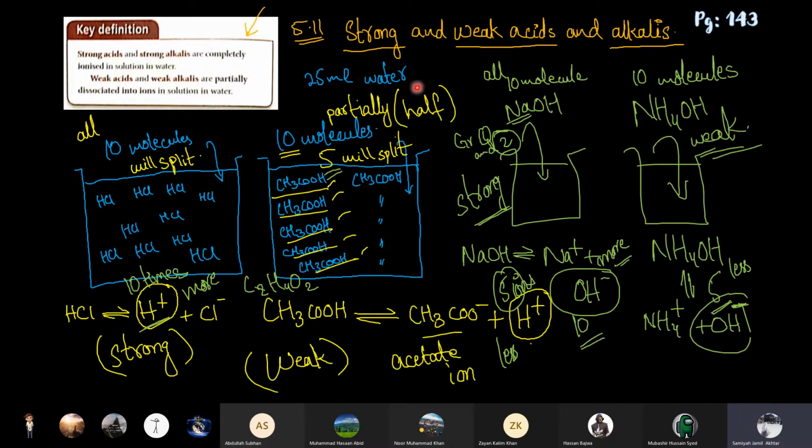Listen carefully. Strong and weak acids and alkalis. We already know that we cannot use strong acids normally because they are very toxic and poisonous. They are used for killing purposes, to remove color, like bleach, and to kill bacteria or microorganisms. They are really strong and not economical to use. As for weak acids, we can use them because they are friendly. Some are edible, and they are present in our food, like fruits or milk.